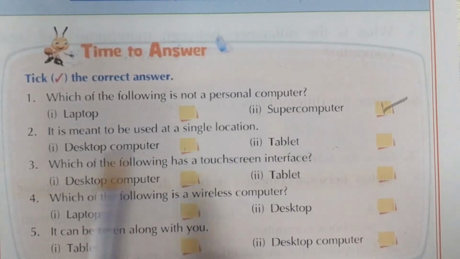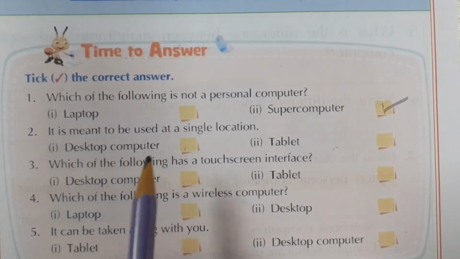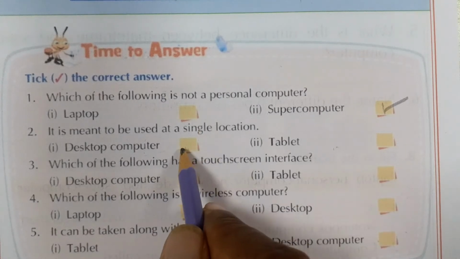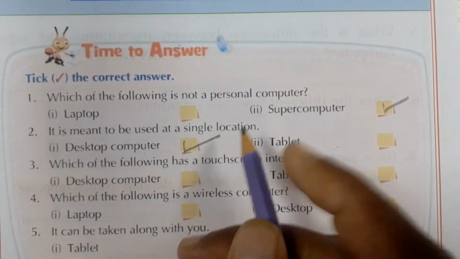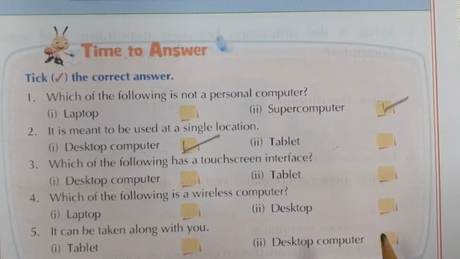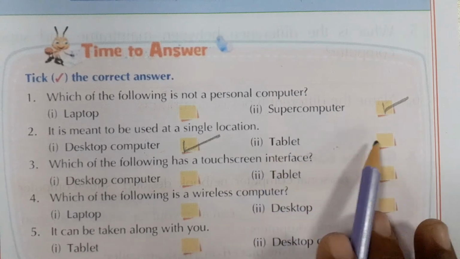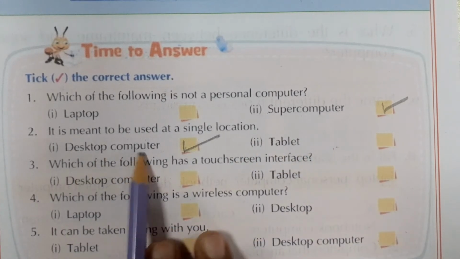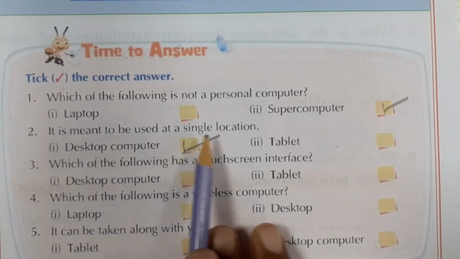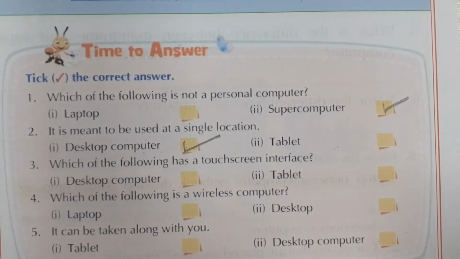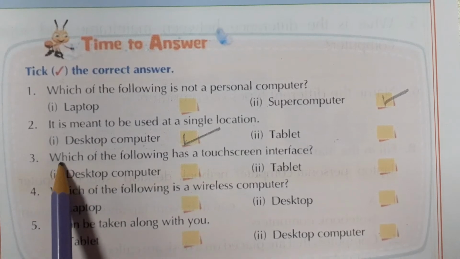Tablet is just like a smart mobile that we can keep in our pocket and easily carry, so tablet is not the answer. Understand? Very good.